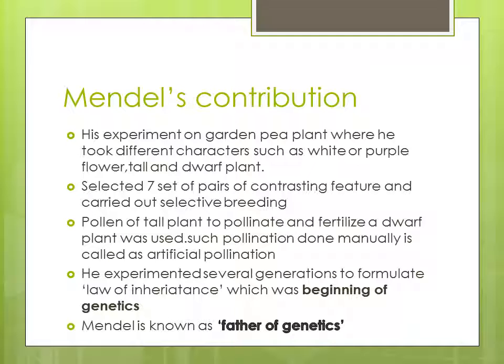Mendel's contribution. His experiment on garden pea plant, where he took different characters such as white or purple flower, tall and dwarf plant, wrinkled or brown seed. He selected 7 sets of pairs of contrasting features and carried out selective breeding. Pollen of tall plant was used to pollinate and fertilize the dwarf plant. Such pollination which is done manually is called artificial pollination.